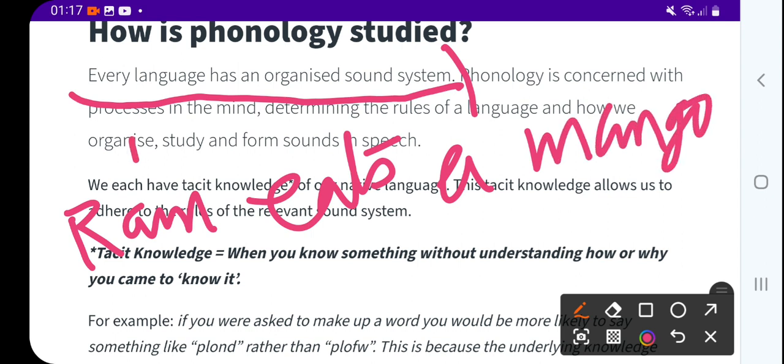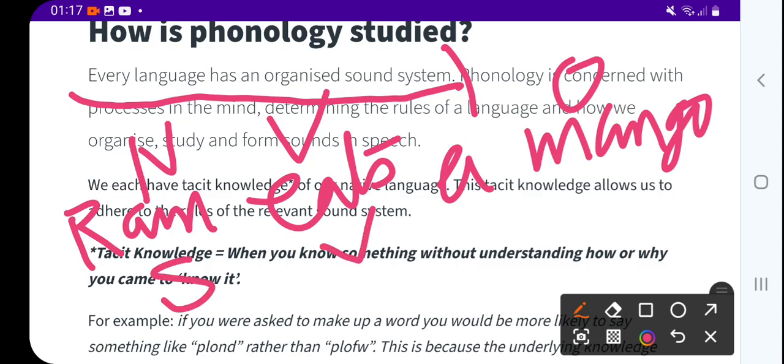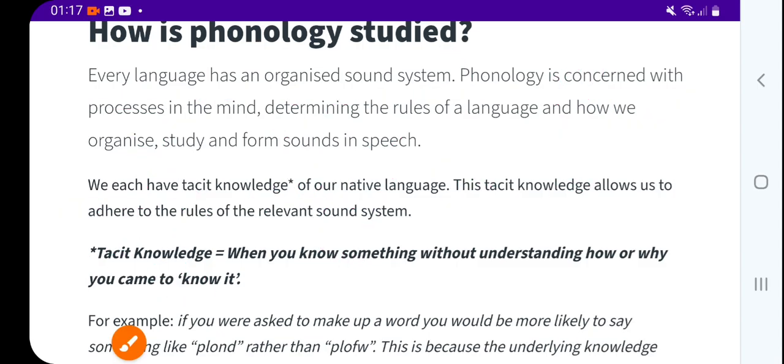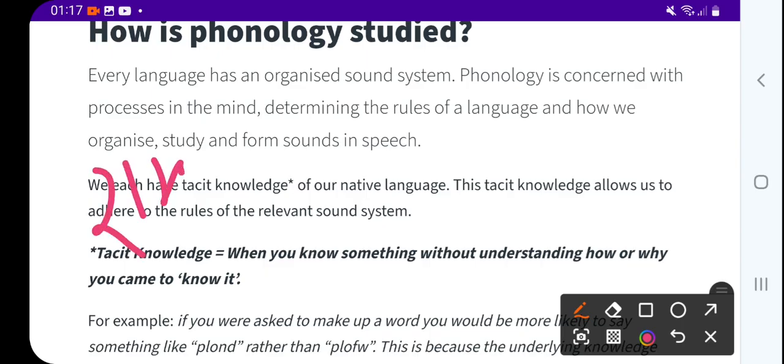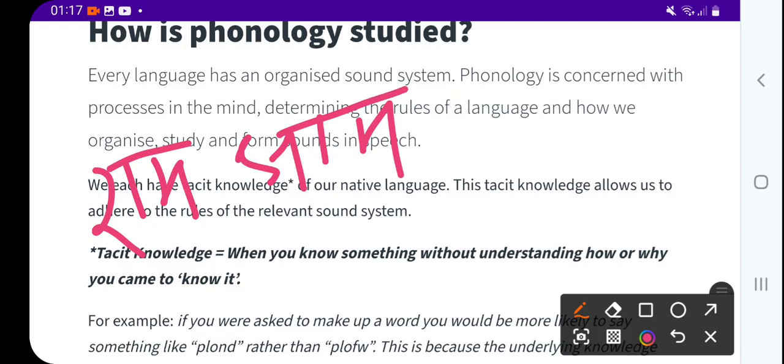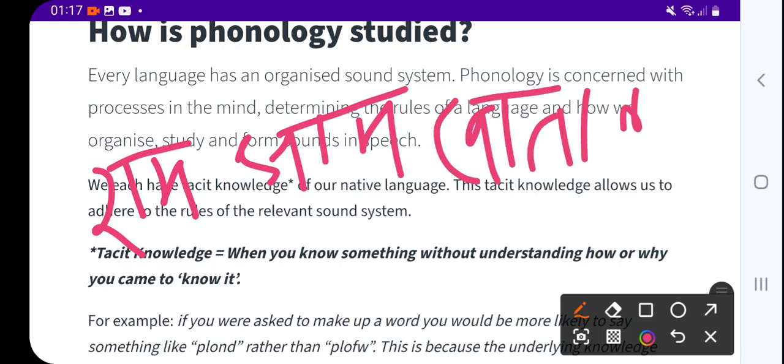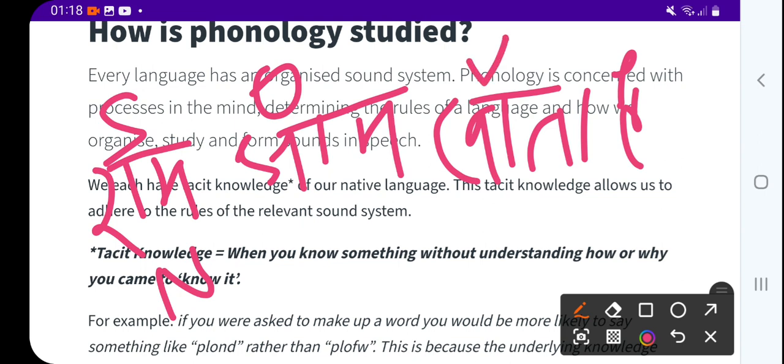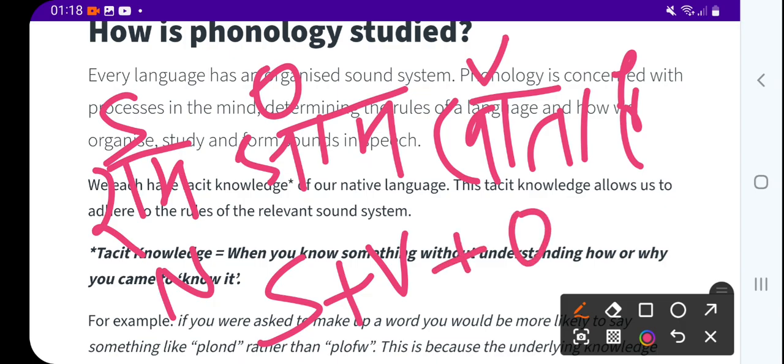Here Ram is noun, verb and object. So that is subject, verb and object. And in Hindi sentence, Ram आम खाता है. No doubt the noun is the subject, but then after the subject the object comes, and the verb goes at last. But in an English sentence, the subject is followed by the verb and the verb is followed by the object.